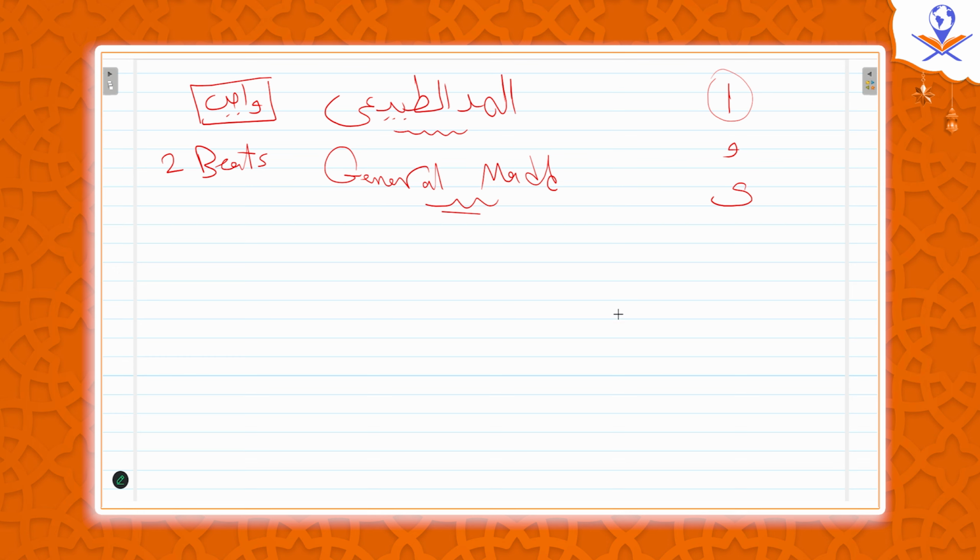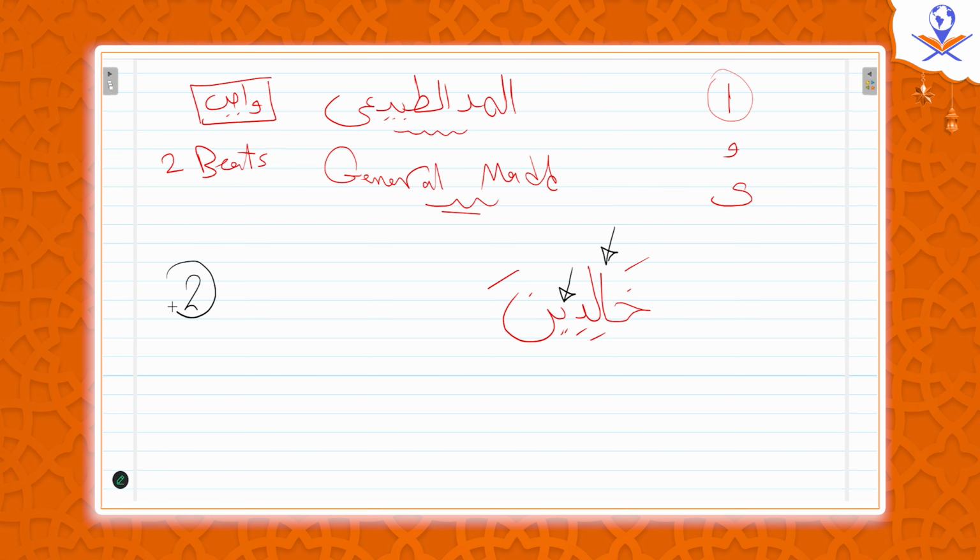Like for example, the word khalidina. So look at this alif. This alif is alif mad, and this ya is ya mad. Can you tell me why? It's alif mad because of the 2 conditions.